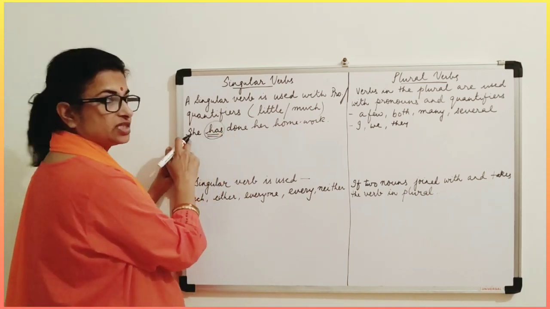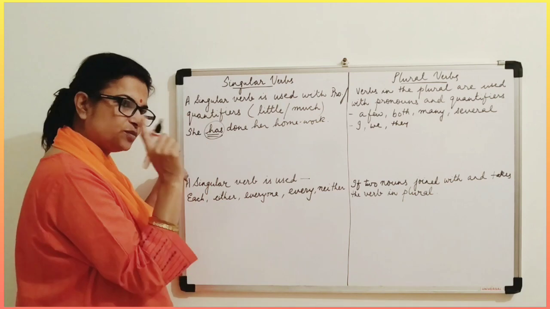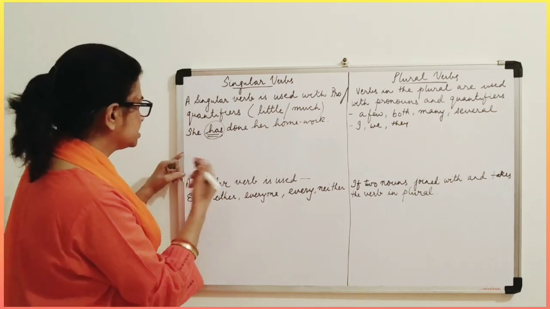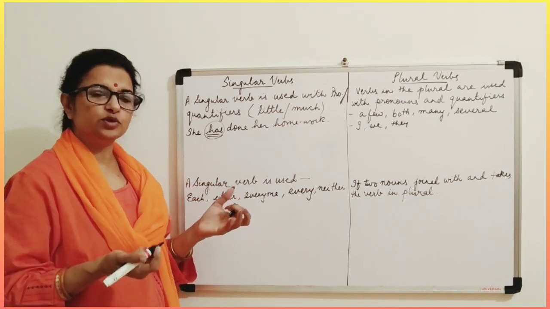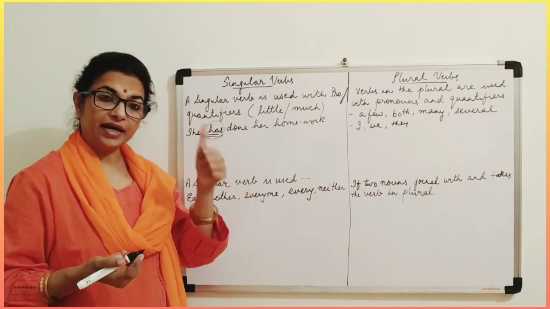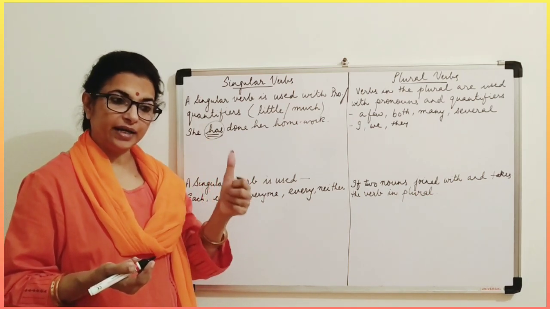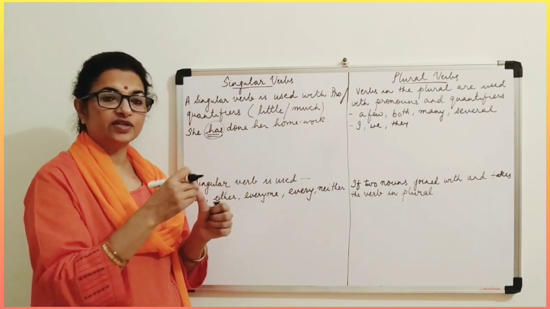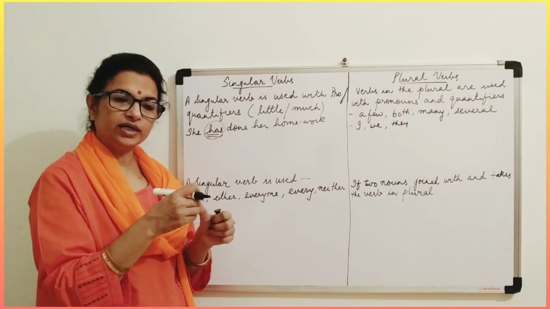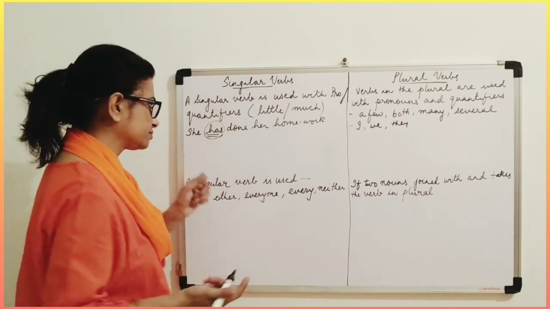Why? Because the subject is singular, that is one subject. Now let us say, I have a pencil. Why am I using have? Because with I we always use have. We cannot say I has. And it is first person.